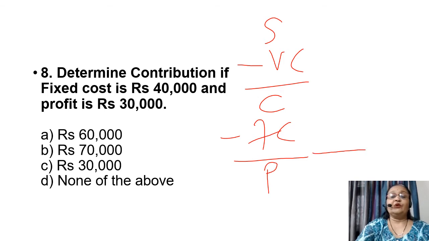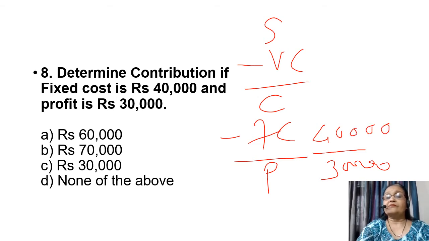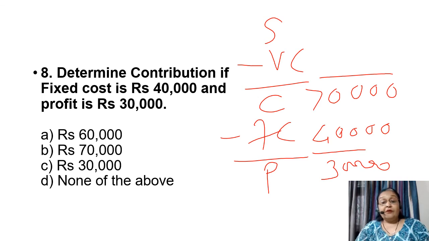Now here profit is given to you and that is 30,000. Naturally, if we add it to fixed cost, which is 40,000, we will get the value of contribution. So after deducting 40,000 from 70,000, we will get the figure of profit. If we are deducting fixed cost from the contribution, we will get figure of profit. So here the answer is when the profit is 30,000 and fixed cost is 40,000, then the contribution is going to be 70,000.